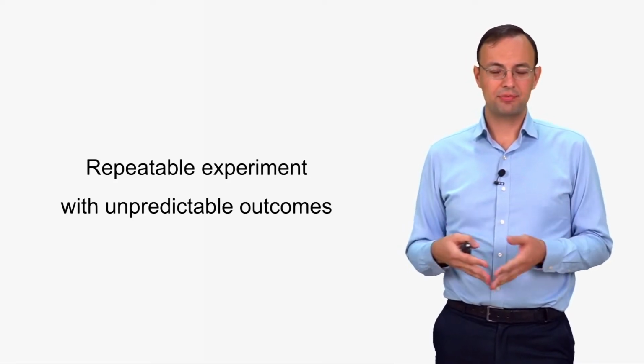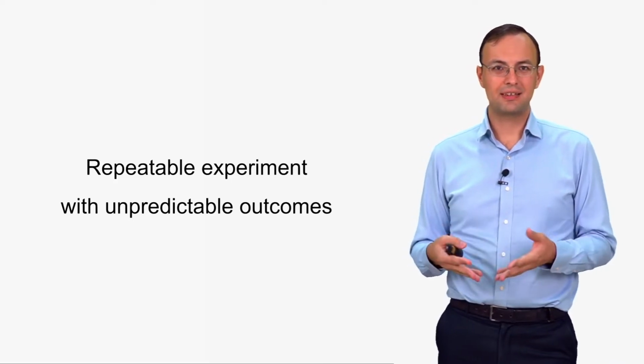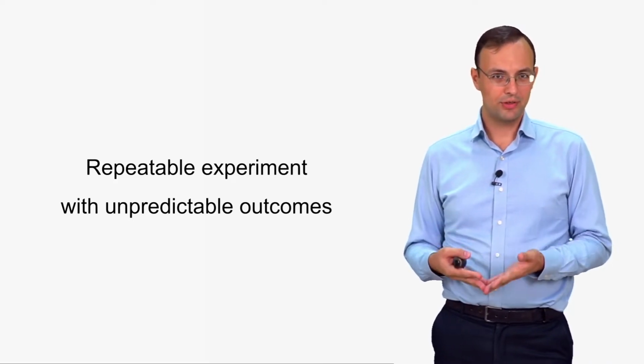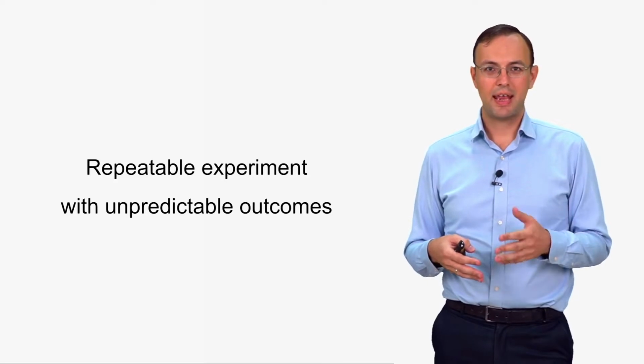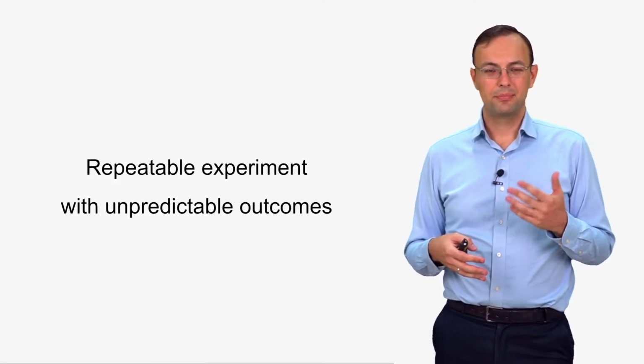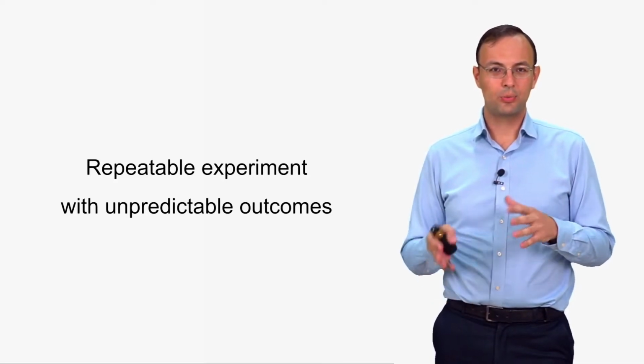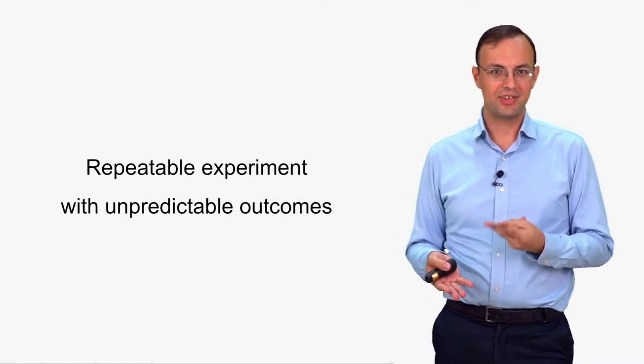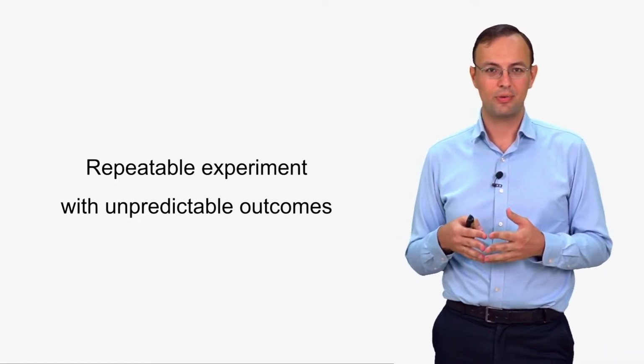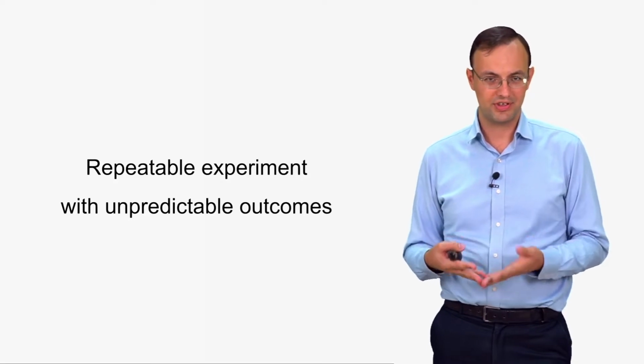I can give many different examples. The classical example is flipping of a coin. So you flip a coin and this experiment ends either with heads or with tails. And these are two possible outcomes of this experiment.